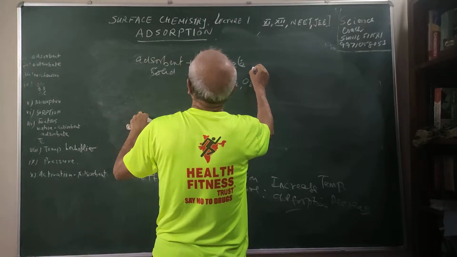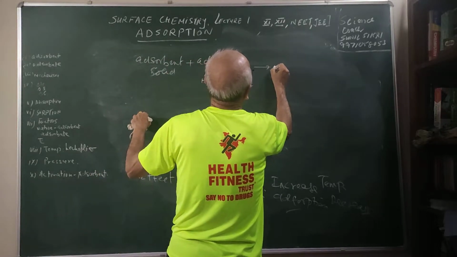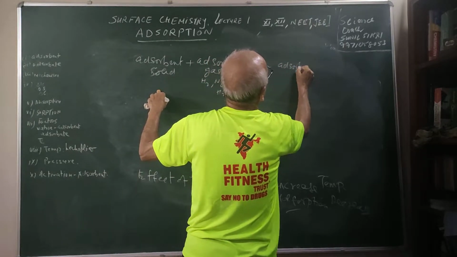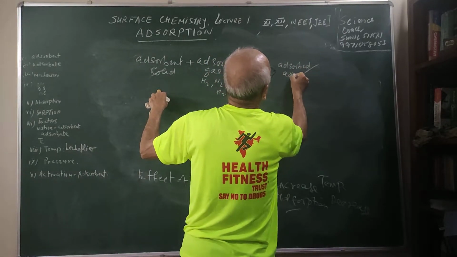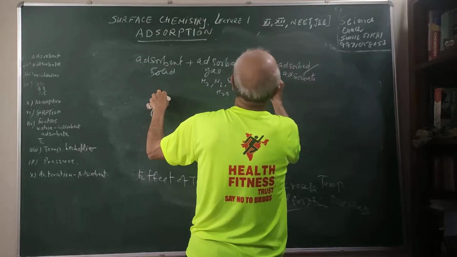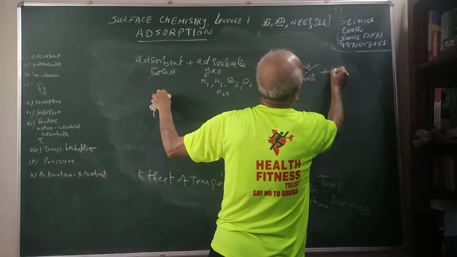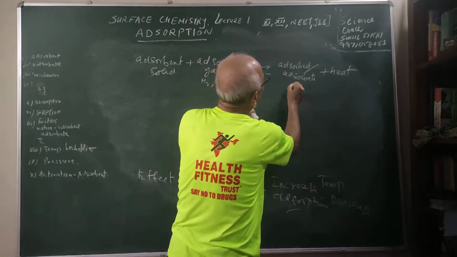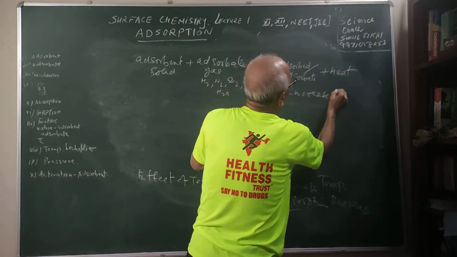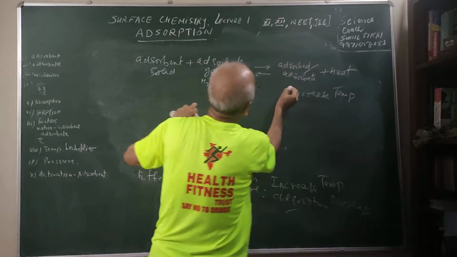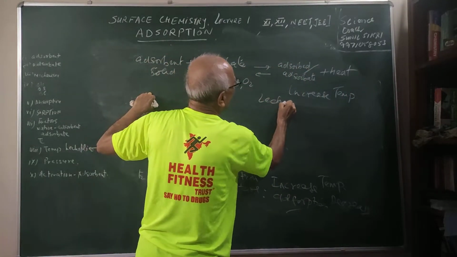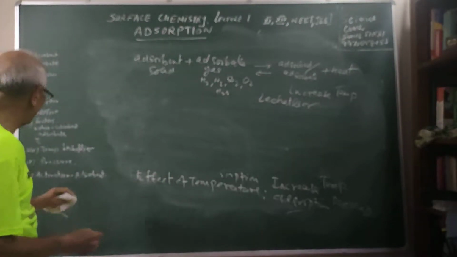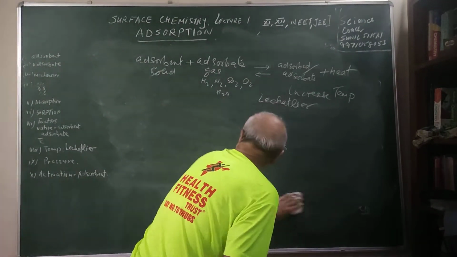Now after the adsorption has taken place, there is an equilibrium, and this is an exothermic reaction, students. Heat is evolved. If I increase the temperature, the reaction will go in the reverse direction according to the Le Chatelier principle. Therefore, there will be a decrease in adsorption with increase in temperature.